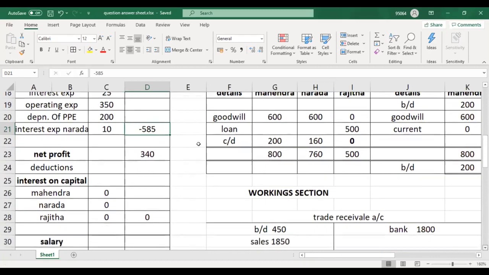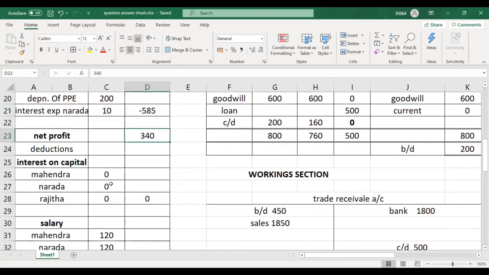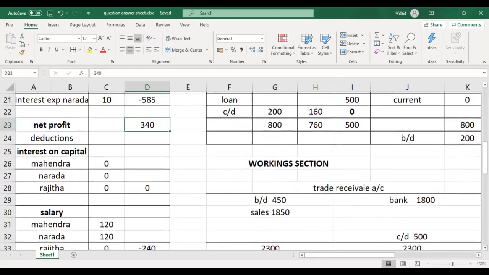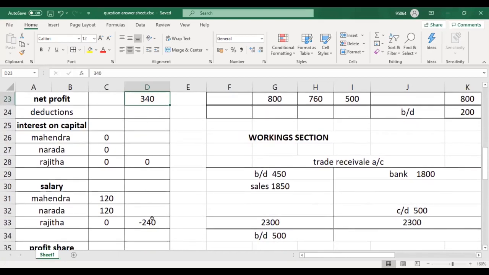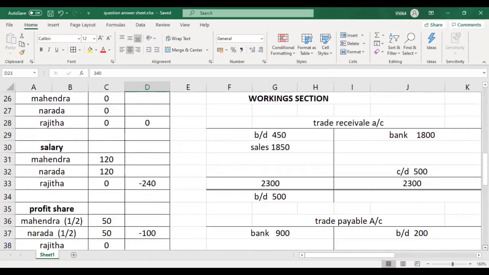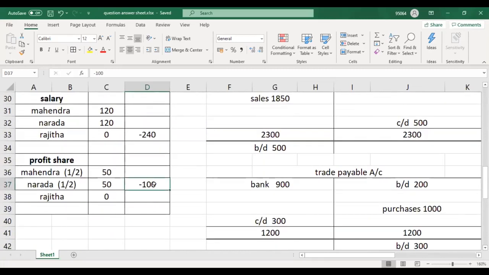Then net profit is 340. There is no interest on capital. Then from 340 you will deduct 240 salary. Then the remaining profit share is 100, equally divided, so 50 each.